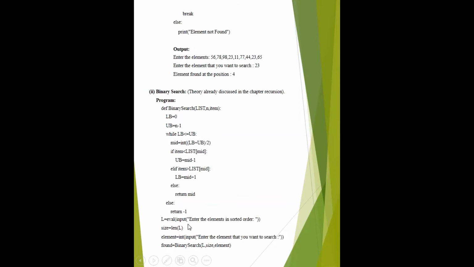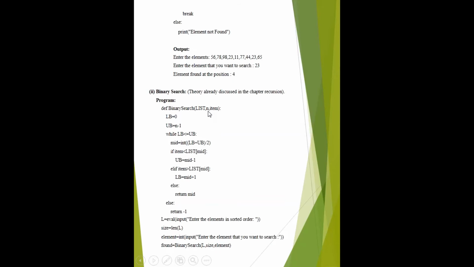Here you have to calculate the LB. You have to take two variables, LB and UB. You can take another name, any variable name of your own, but these variables signify that the first variable takes the index 0 and the second variable takes the last index of the list. Suppose the size of the list is stored in variable size, and size is replaced by n by the formal parameter.